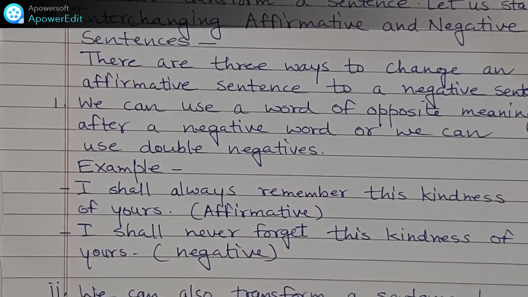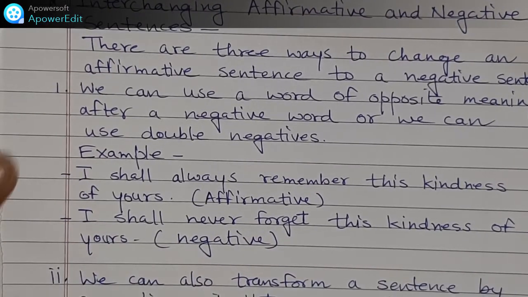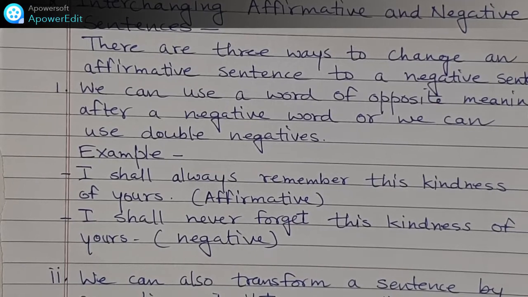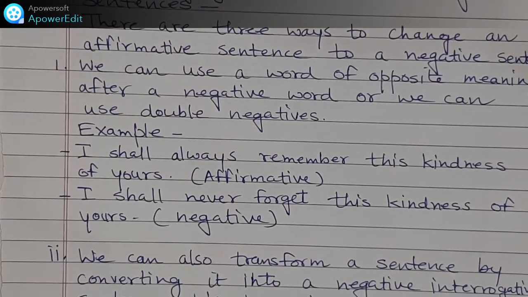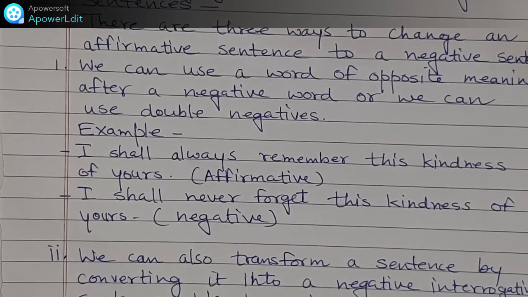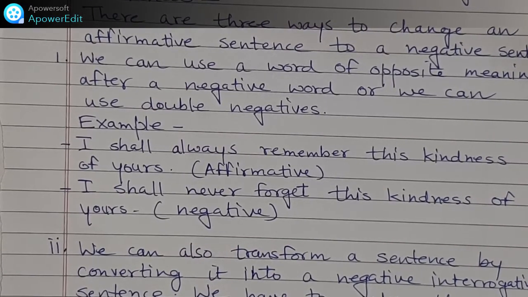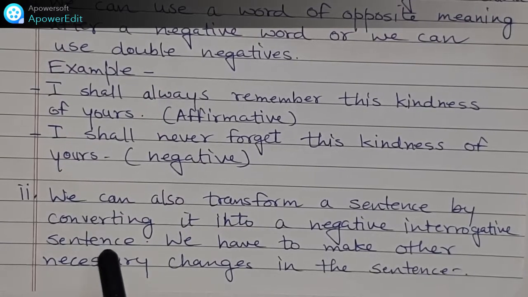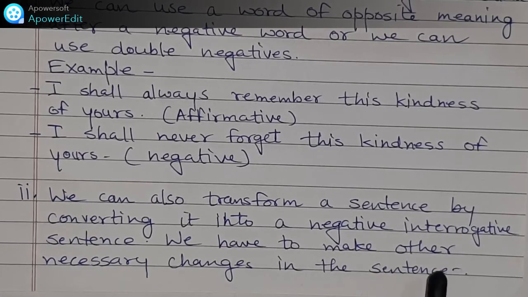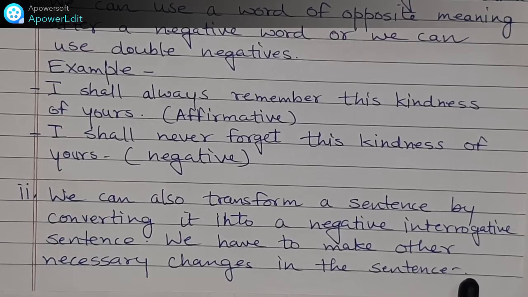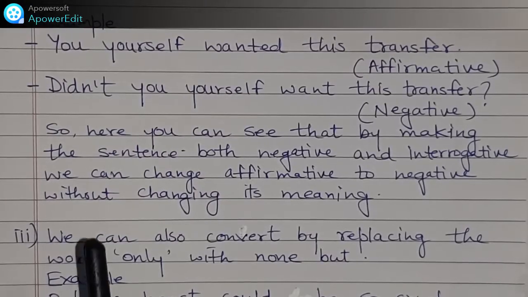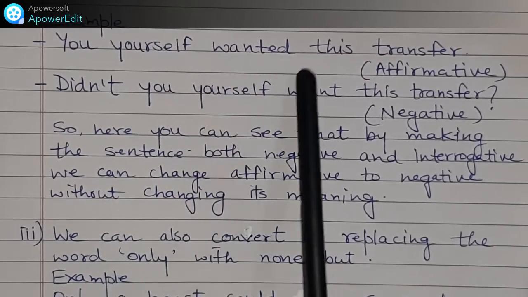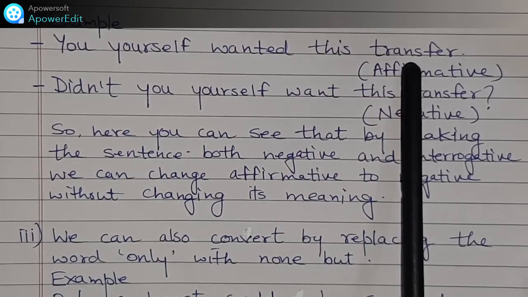Now secondly, we can also transform a sentence by converting it into a negative interrogative sentence. We have to make other necessary changes in the sentence. For example, you yourself wanted this transfer.